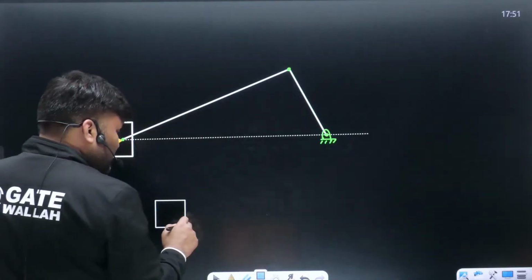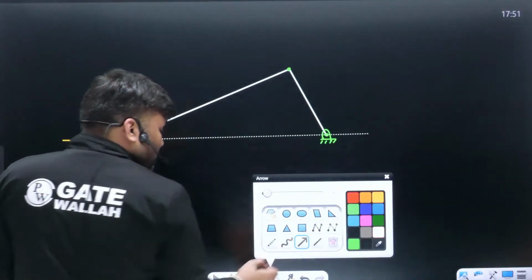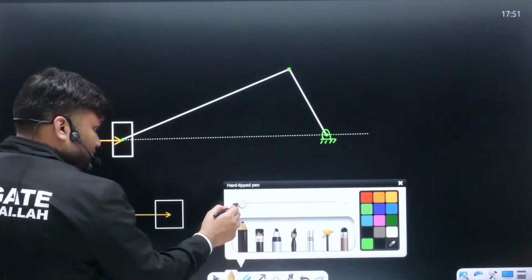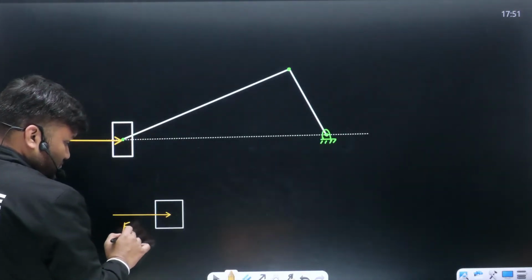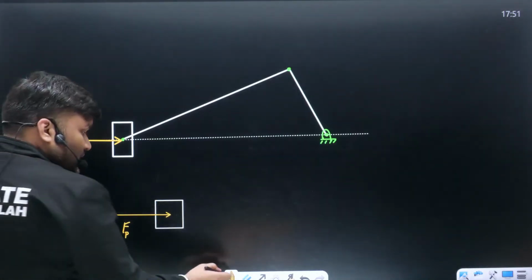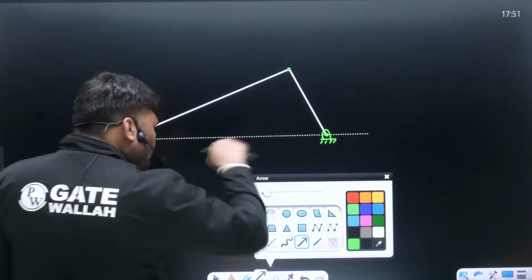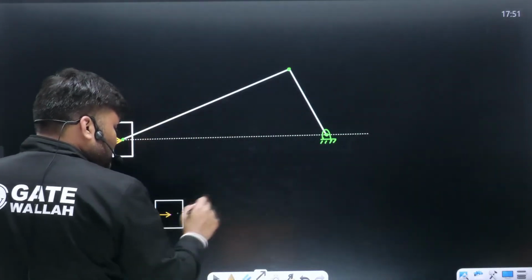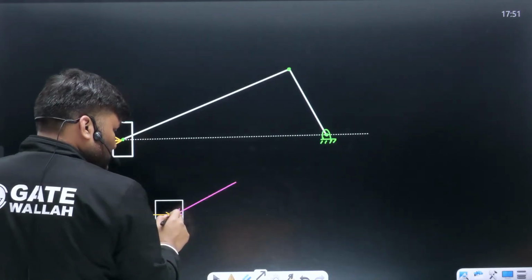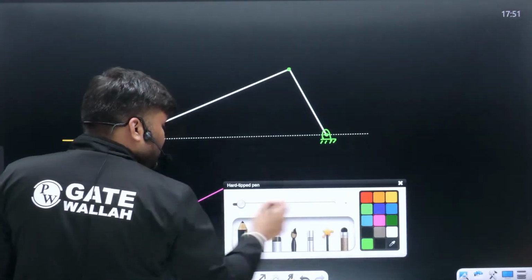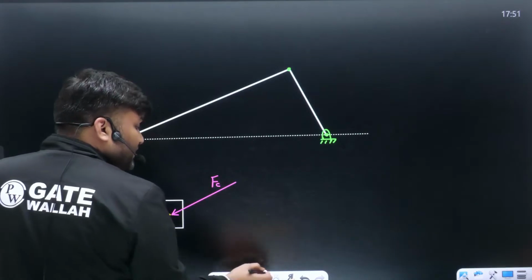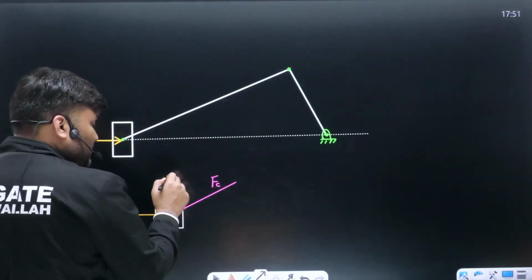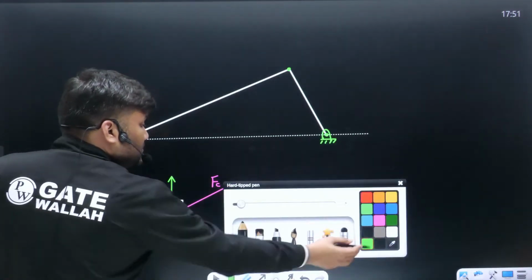Sir, कैसे लिखते हैं? This is the piston. On this piston, one piston effort. This is the piston effort. Fp is going to act. Fp is acting here. On the piston, from the connecting rod, one force will be there, which is called force along the connecting rod. This is Fc. And one normal thrust to the cylinder is going to be there. This is something which is called as Fn.